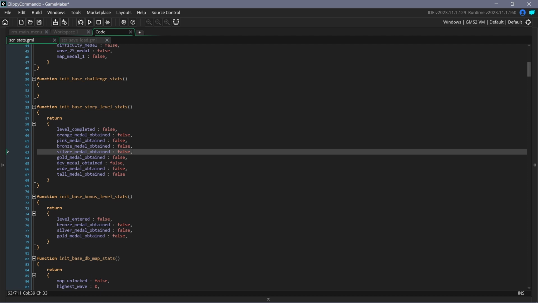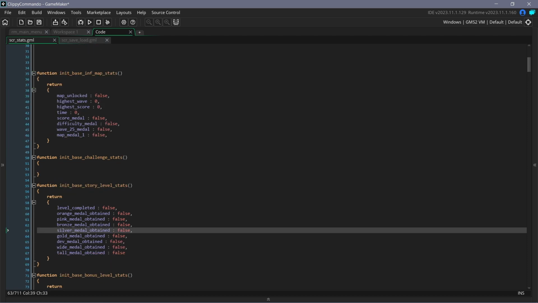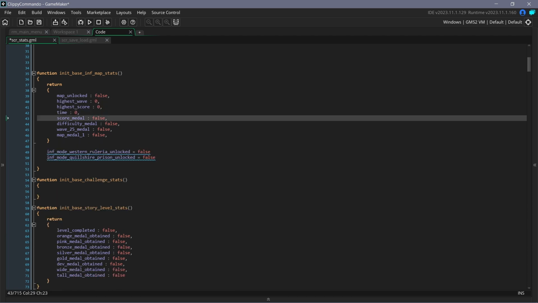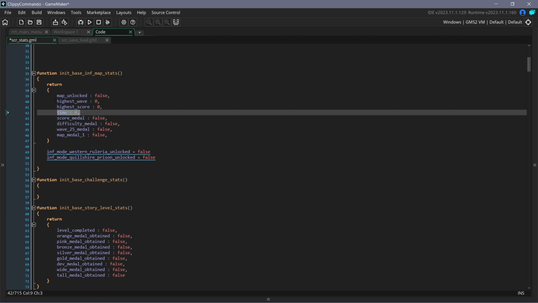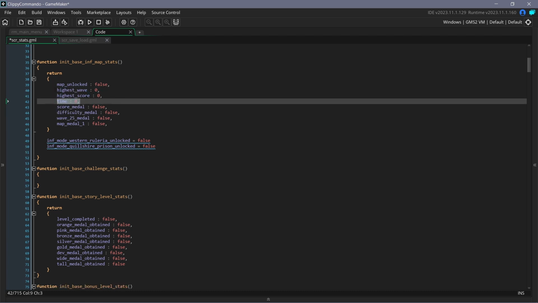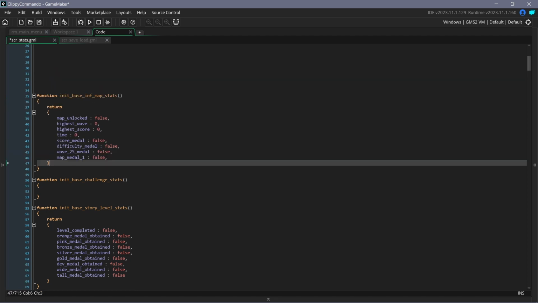Previously, I was using some pretty bad systems. For infinite mode, I would have separate variables for whether or not each map was unlocked, so it would be something like this, where each separate map would have its own variable, and then each one would have another one for the highest wave obtained and the highest score, and how much time has been spent in that. And I would have to manually go through and add new variables and rename them and make sure all the names are the same.